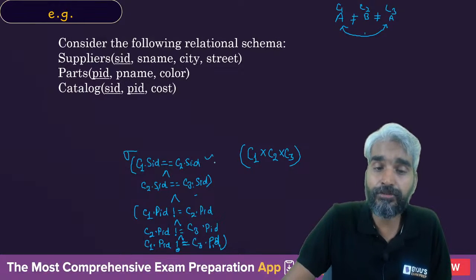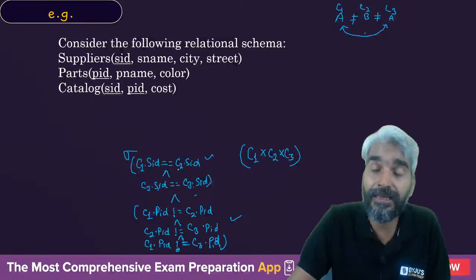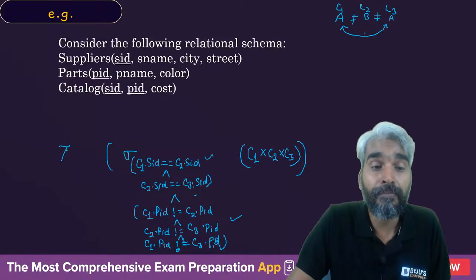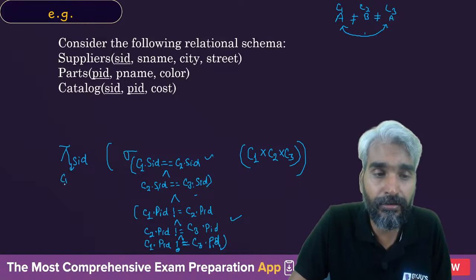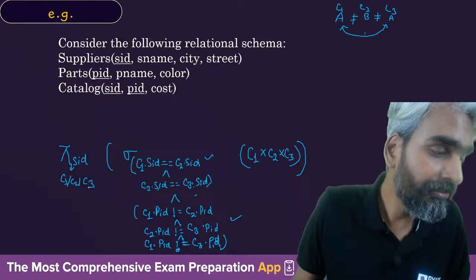So if this condition is true as well as this condition is true, then you have found a tuple in which SID is the same, but there are three different parts corresponding to that supplier. So you will simply project the SID, either from C1 or C2 or C3. It is not important. Clear?